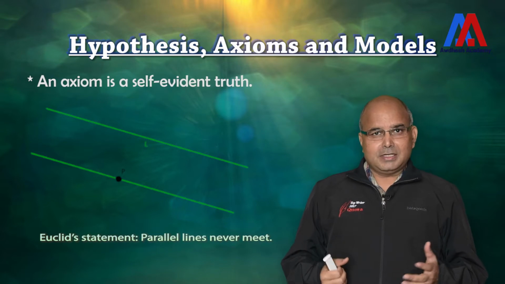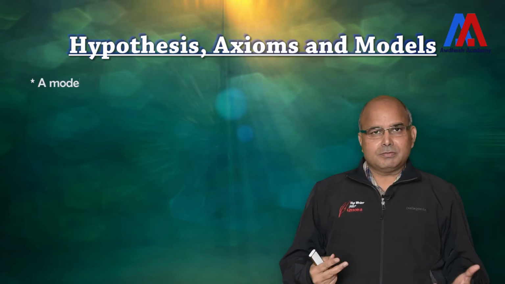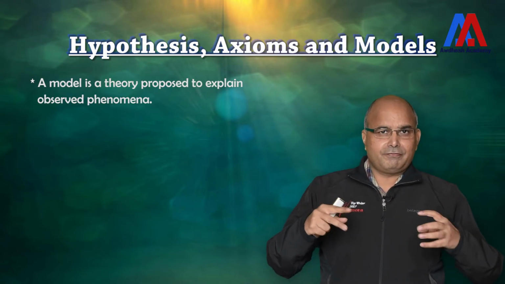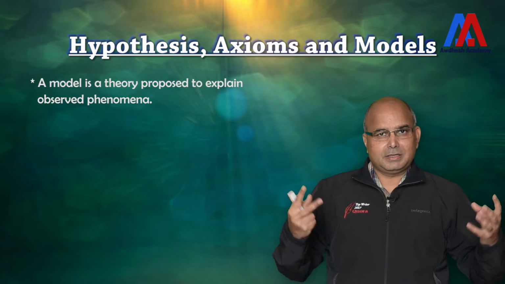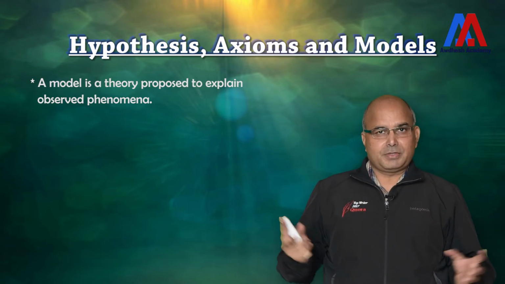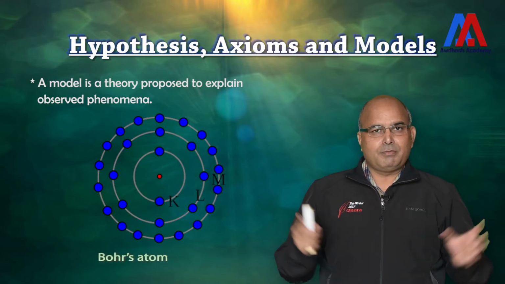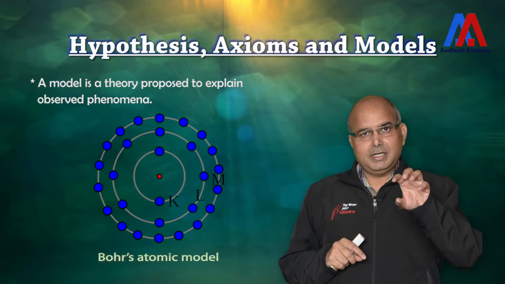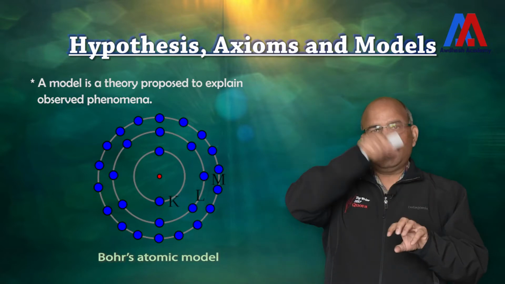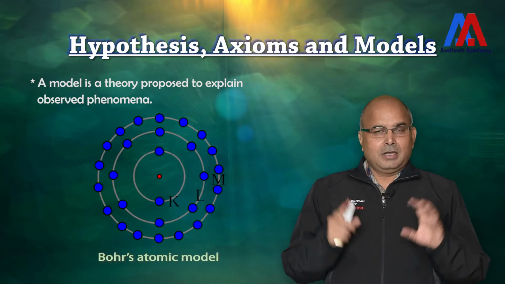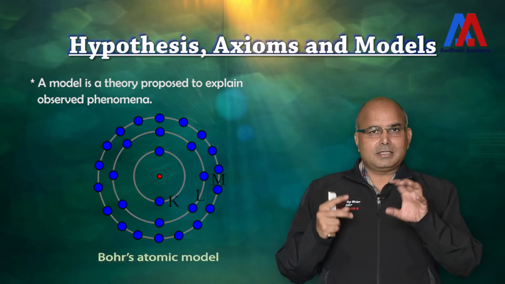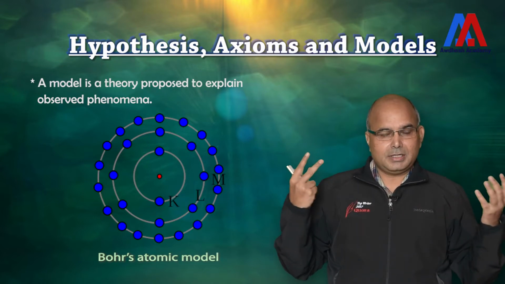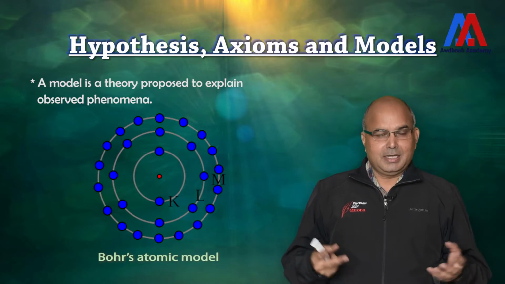And the third important thing we should know about is the model. What is a model? When you observe something, you try to convert that into some sort of physical, understandable thing so that you can explain the observation. For example, Bohr gave an atomic model which was something like a solar system, where in the center there was a nucleus which is positively charged and around that there were electrons orbiting. Now this is a hypothetical model, and this model has been able to explain the different phenomena and different behavior of a particular atom or particular material, and so it was accepted.